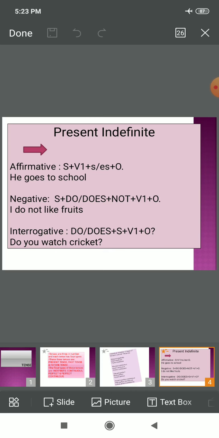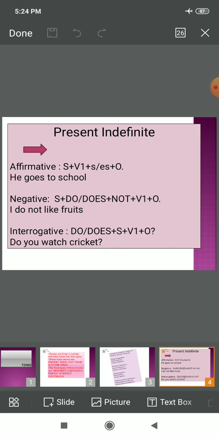The first rule says that in affirmative sentences, in the sentences where present indefinite is used, we need a subject in the beginning. Then we need to apply the first form of verb along with S or ES as per suitability, plus an object. See the example, a very simple example. He goes to school is the first example that is an affirmative sentence, that is a positive sentence, right?